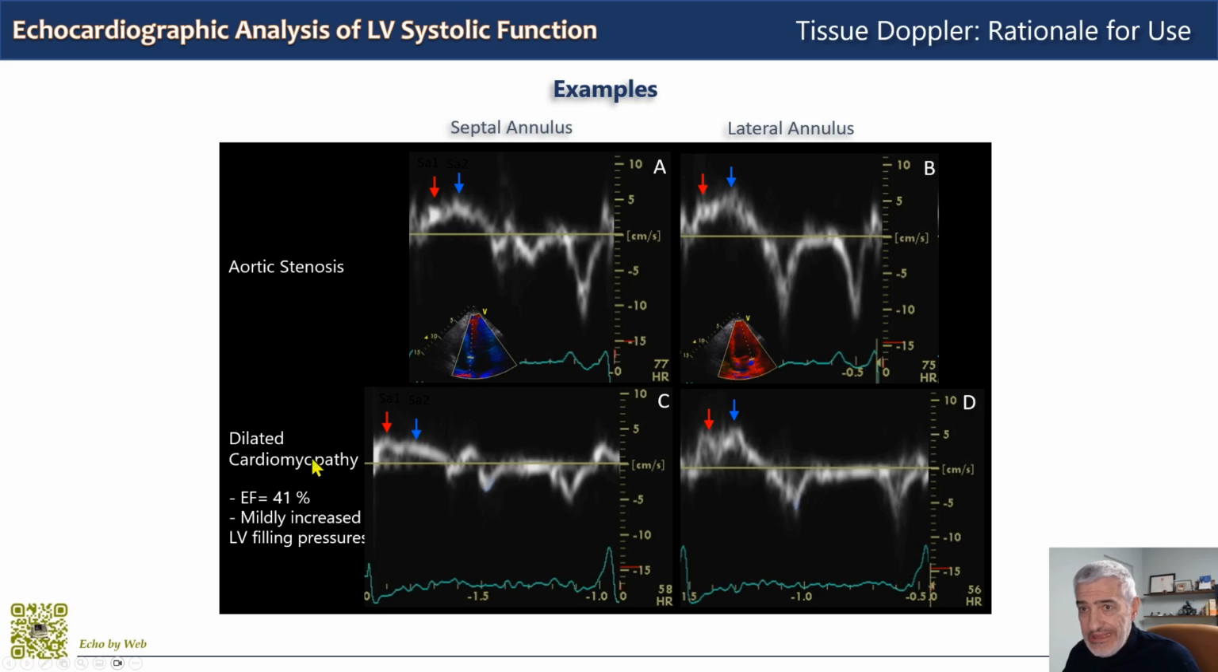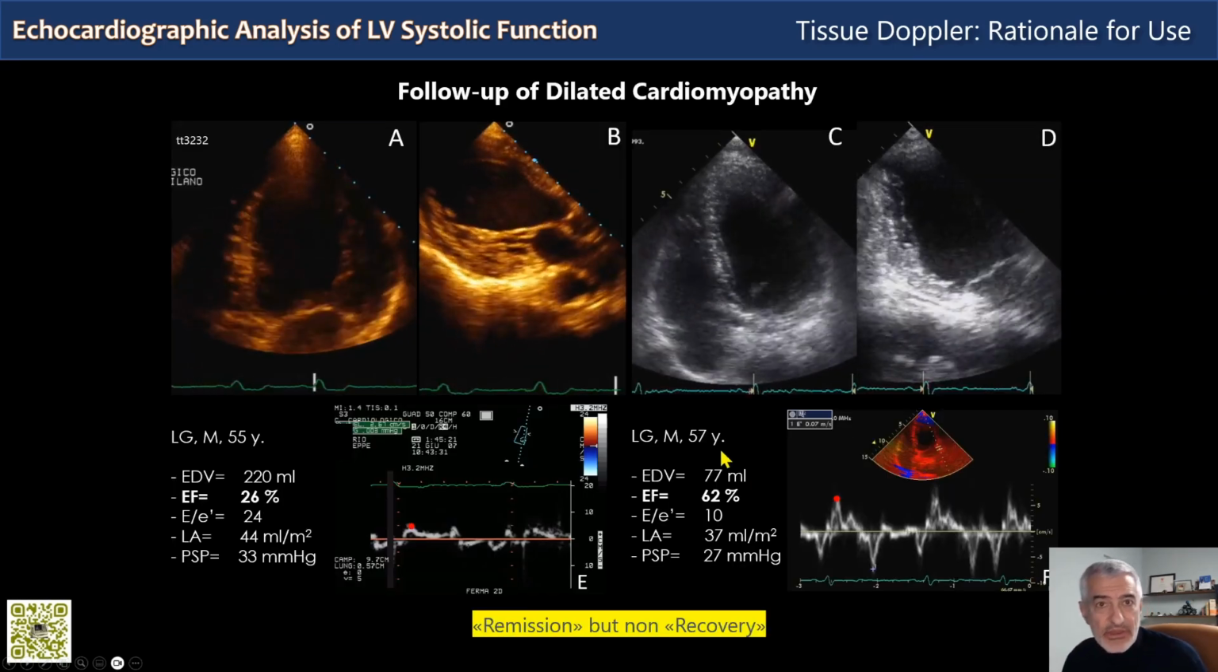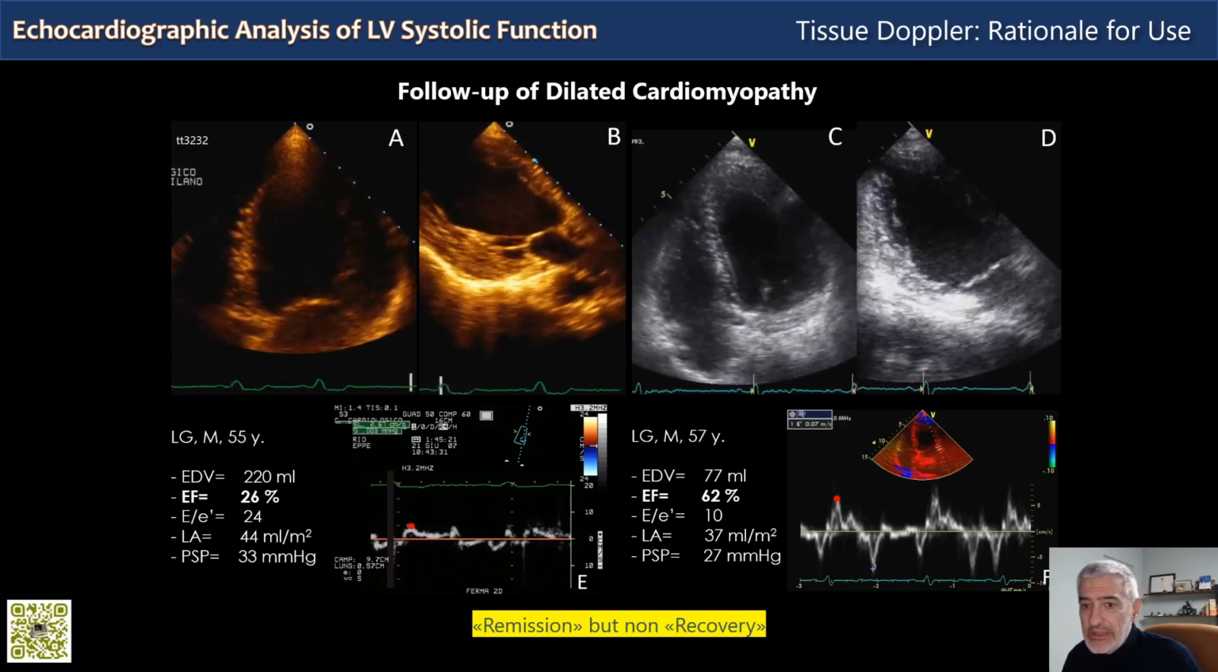In the patient with dilated cardiomyopathy, there is further reduction, 3 centimeters per second on the septal side and 5 on the lateral side, a mean of 4, so clearly markedly reduced alongside the moderate reduction of ejection fraction. So here we are in the B quadrant of the previous graph, with a reduction of both global and longitudinal vectors. And this is another example, a patient with follow-up in dilated cardiomyopathy.